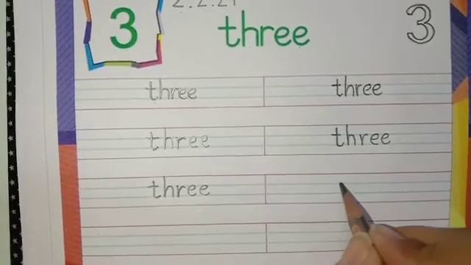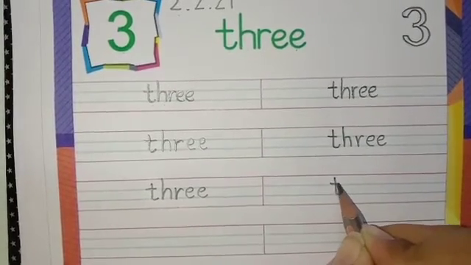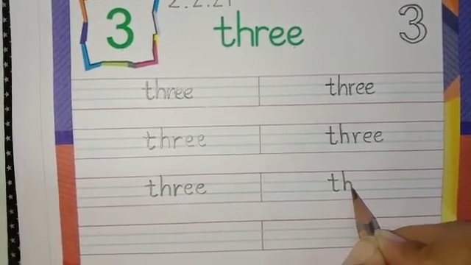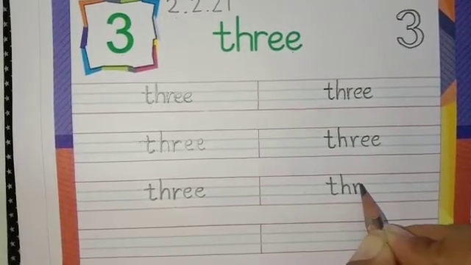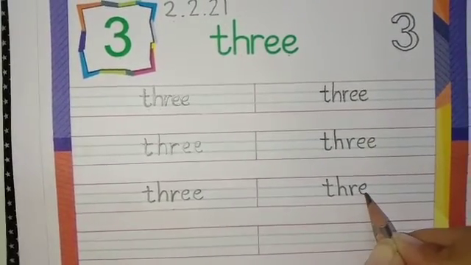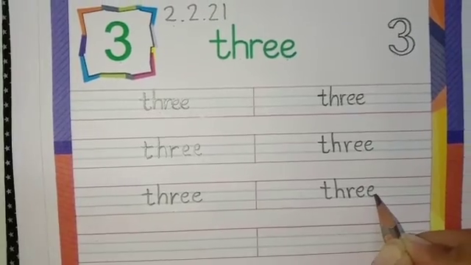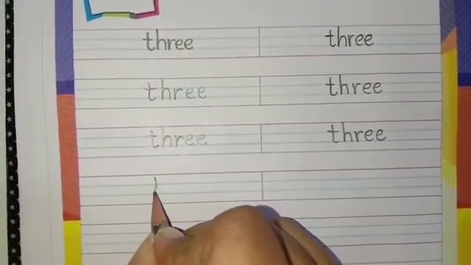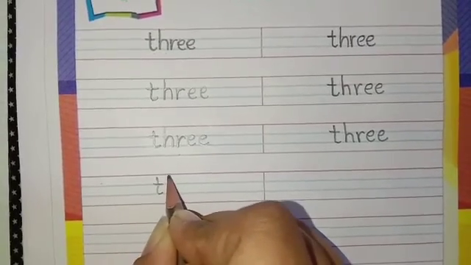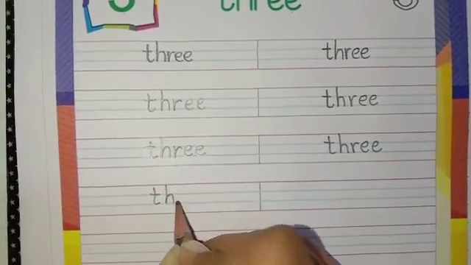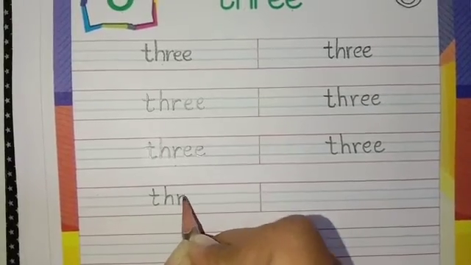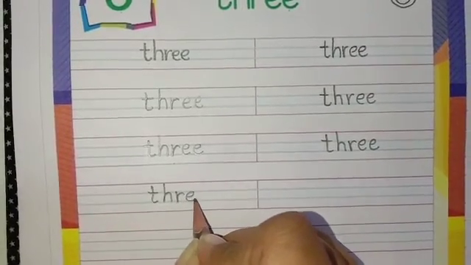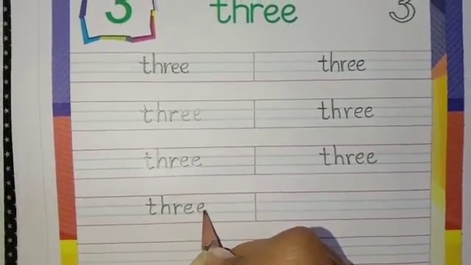Now we will write here T, H, R, E. 3. T, H, R, double E. 3.